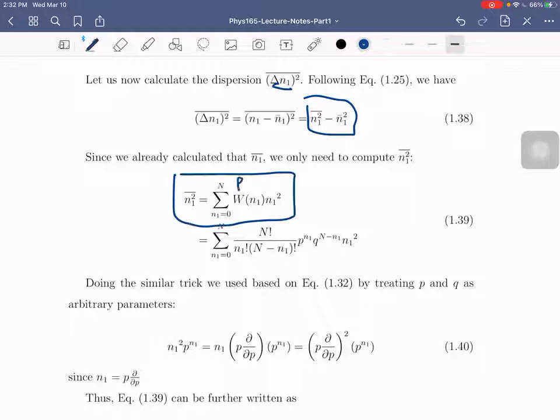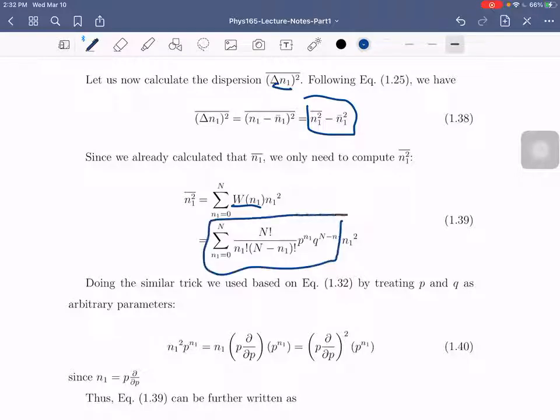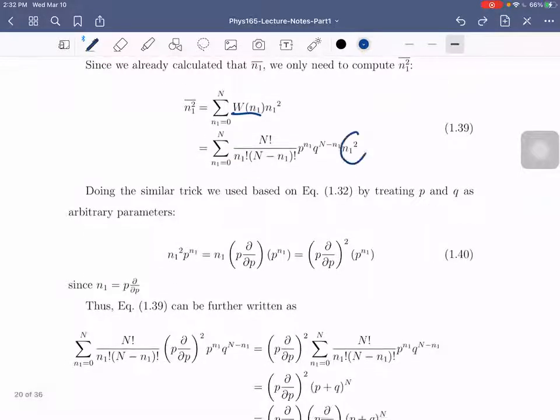This is before, pag ginawa natin is PUI times UI kung ano man. Squared. Alright? So, palitan natin. We all know the expression for Wn1, which is this one. Okay? Ngayon, multiply mo siya ng n1 squared. So, similar doon sa trick natin kanina na derivative, we can actually express this and this one. So, we have n1 squared times p raised to n1 is just this one.